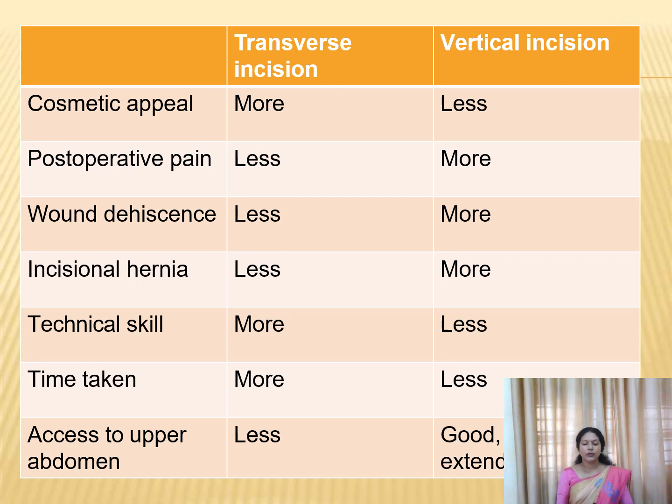And if you are going to the wound approximation and wound dehiscence, the chance for wound dehiscence or separation is less in the case of lower segment cesarean section, and it is more in the case of vertical incision, because when you are moving or when you are changing the position, there is a chance for stretching of the wound edges due to the pulling of the muscles, and that may lead to the separation of the wound.